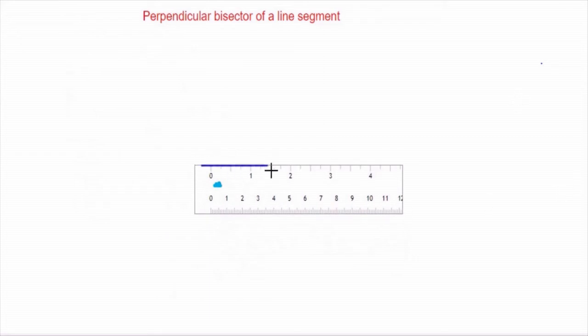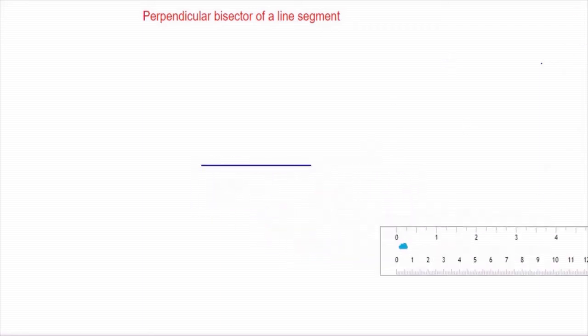This is the line segment I am drawing. And after drawing the line segment, we are supposed to name it. I would like to give the name AB to this line segment. Let the line segment be AB. Line segment AB we are going to divide. In order to divide that with another line perpendicular to it, I need a compass.